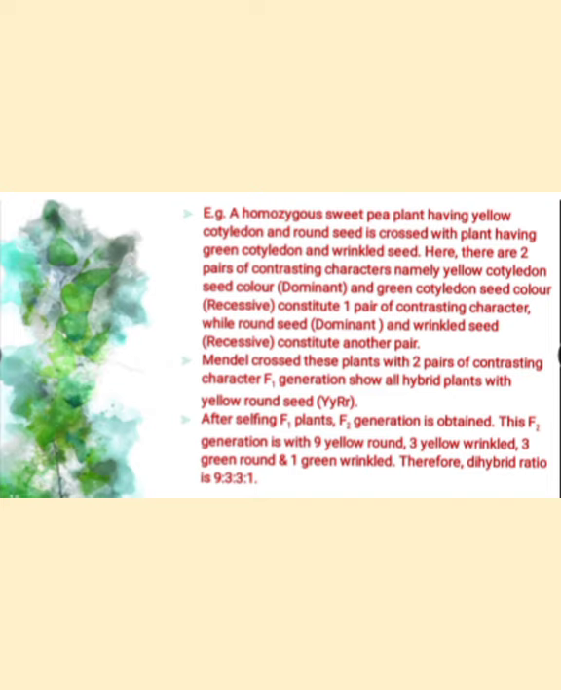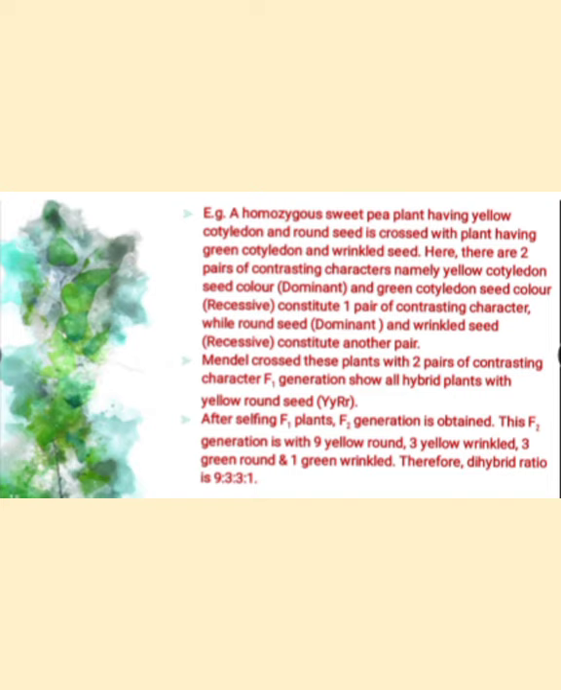Let's see an example. A homozygous sweet pea plant having yellow cotyledon and round seed is crossed with a plant having green cotyledon and wrinkled seed. Here there are two pairs of contrasting characters. Yellow cotyledon seed color is dominant and green cotyledon seed color is recessive. That is the first pair of contrasting characters. The second is the round seed, a dominant character, and the wrinkled seed, the recessive character. It is the second pair of characters.